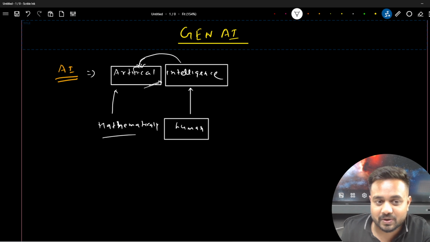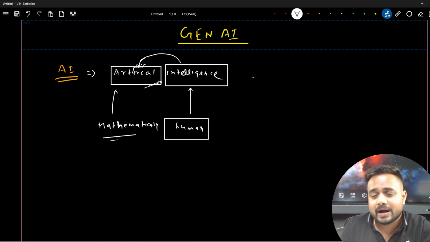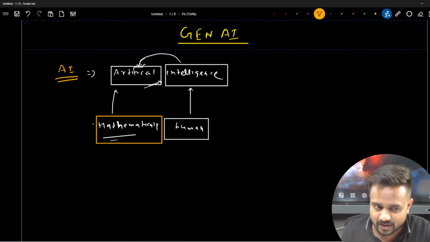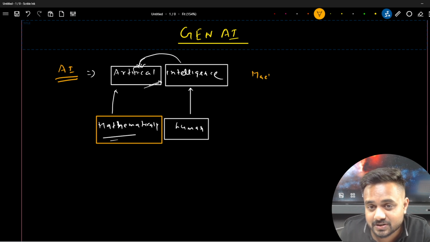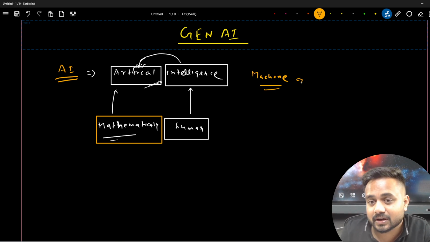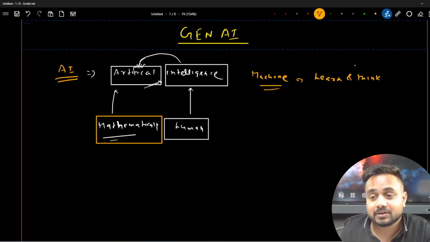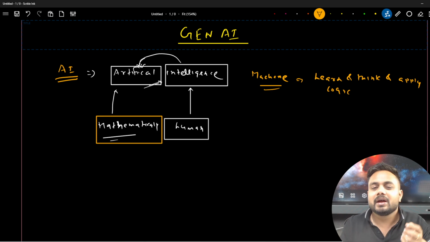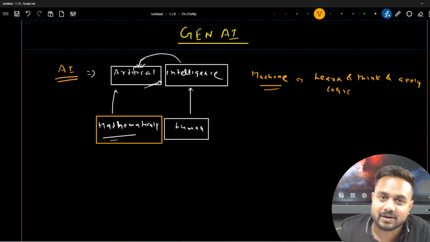So here we want to create a mimic of intelligence, or a mimic human, so that our machines also can learn, think, and apply logic like a human. That is the main aim, or the main motto, of artificial intelligence.